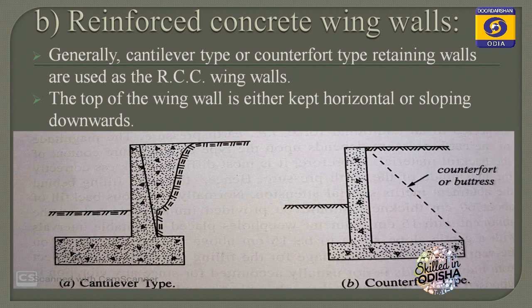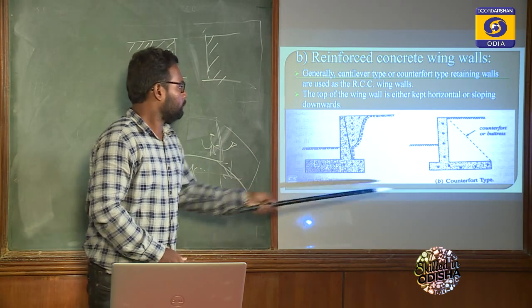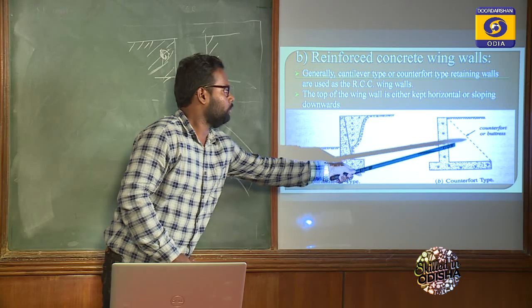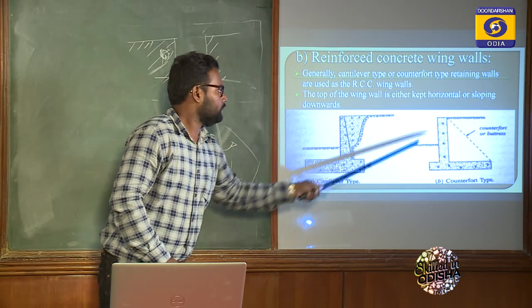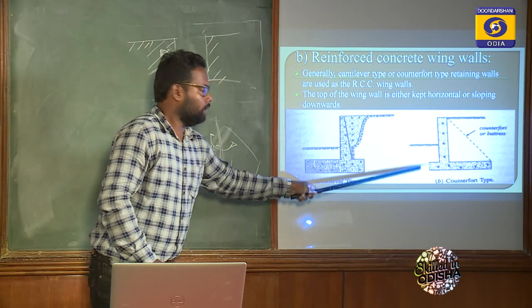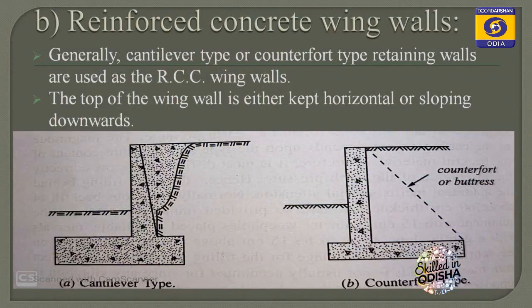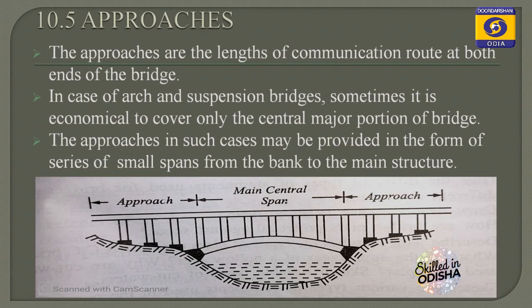Next one is the reinforced concrete wing wall. Generally cantilever or counterfort type wing walls are used as RC wing walls. The top of the wing wall is either kept horizontal or sloping down. This is a cantilever type wing wall. There are no supports, but here there is a support, known as a counterfort. If the support is on the side opposite to the fill, then it is a counterfort. If the support is on the same side where the filling is, then it is known as a buttress.